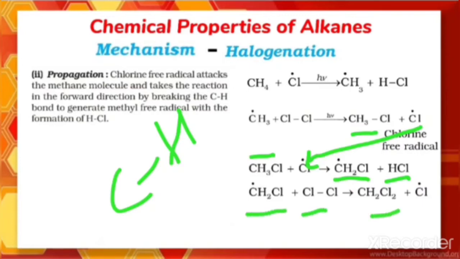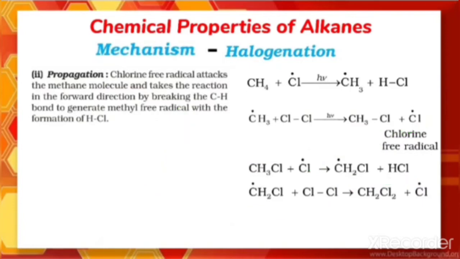So what is happening in each stage? The substitution is taking place, and that results in the formation of free radicals at each stage, which continues the reaction. That is what is called propagation. The reaction goes in the forward direction by the continuous breaking of the C-H bond and generates free radicals. Methyl free radicals are formed and the side product is formed. So this is the mechanism, and the mechanism is very important to learn.